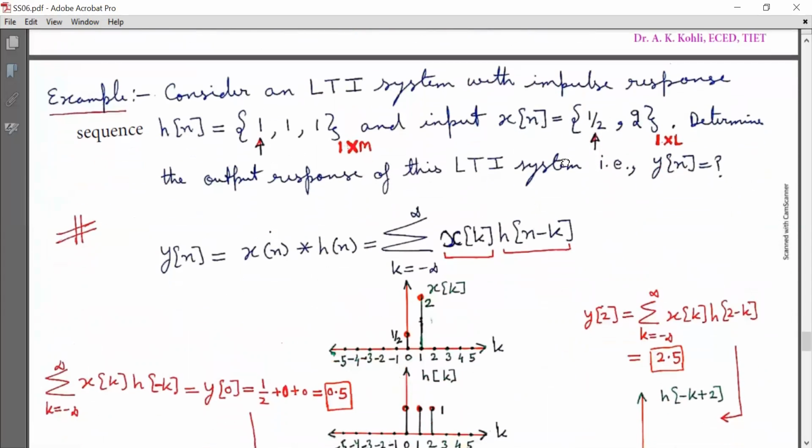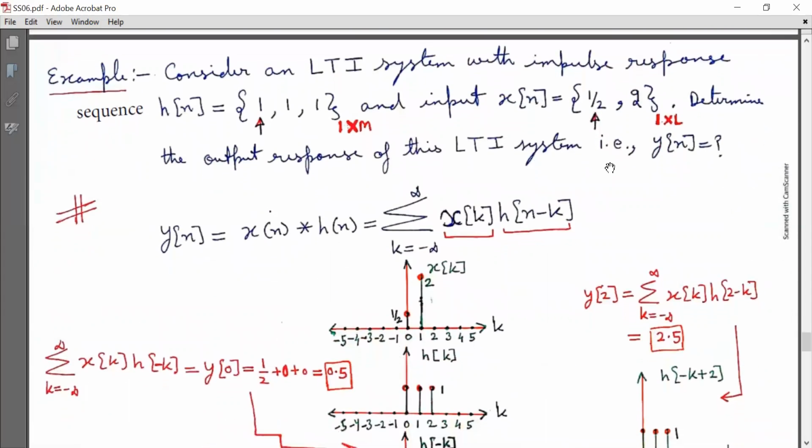Now we will do linear convolution sum or superposition sum by using one example. Consider an LTI system with impulse response sequence h[n] equal to 1, 1, 1, where the arrow shows the origin, that is n equal to 0.